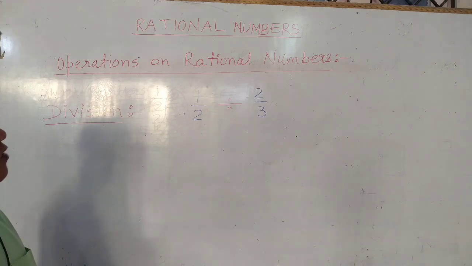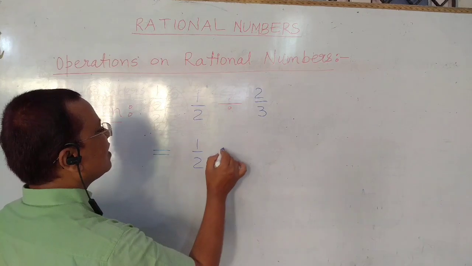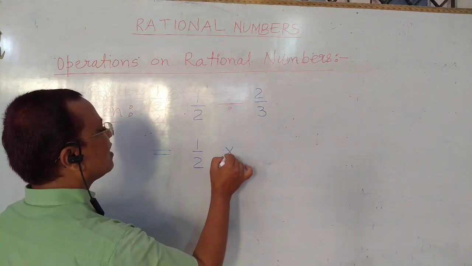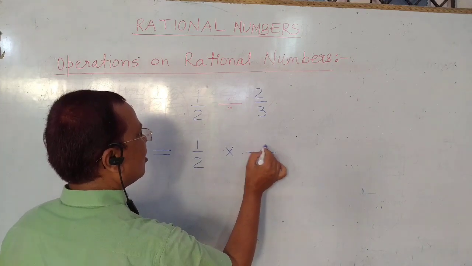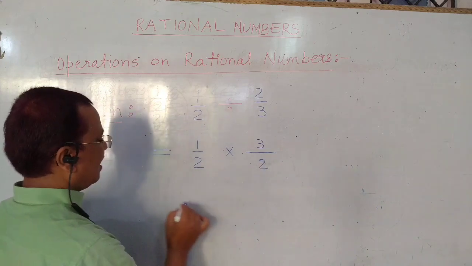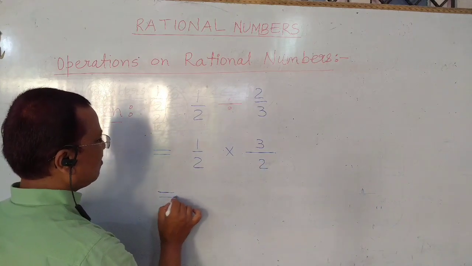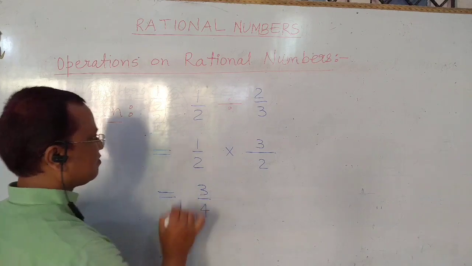So we get 1 upon 2, and division will convert into multiplication, and here we take the reciprocal, denominator upon numerator, that is 3 upon 2, and again apply the process of multiplication. We get here 3 upon 4.